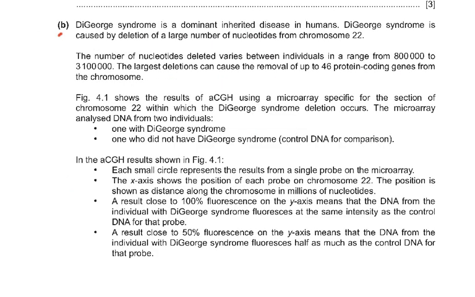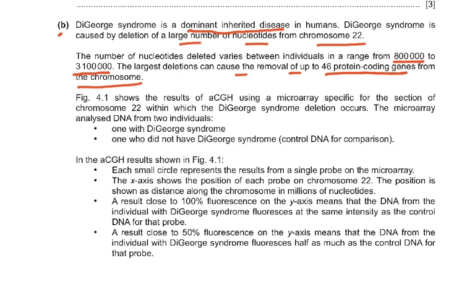Now coming to the B part of the question. DiGeorge syndrome is a dominant inherited disease in humans. DiGeorge syndrome is caused by a deletion of a large number of nucleotides from chromosome number 22. The number of nucleotides deleted varies between individuals in a range from 800,000 to 3,100,000. The largest deletions can cause the removal of up to 46 protein coding genes from the chromosome.